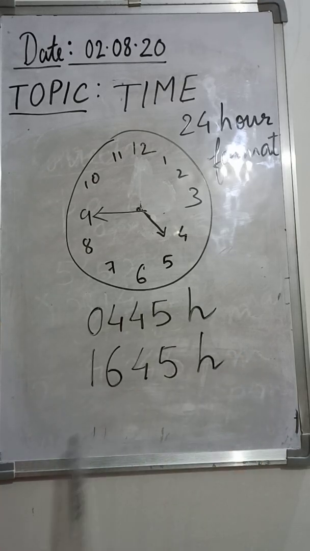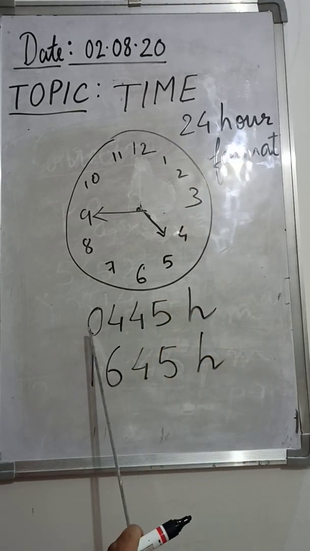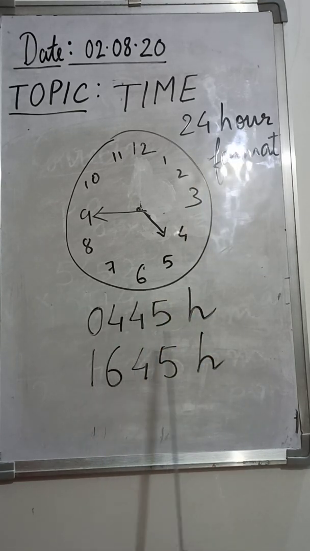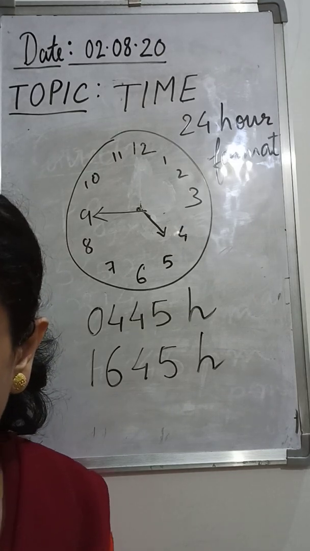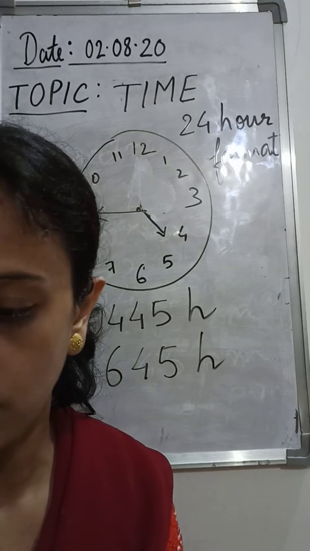Okay, so this is the way to write the timings in a 24-hour format. This is showing the morning time and this is showing the evening time. So this is the way to write the 24-hour format and the 12-hour format.